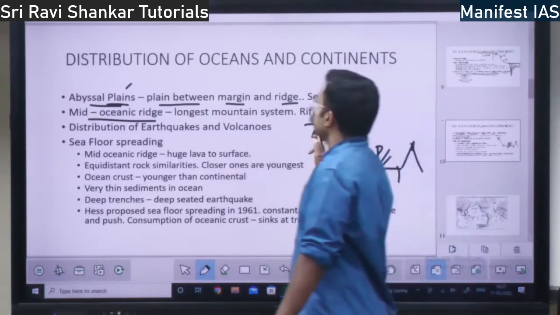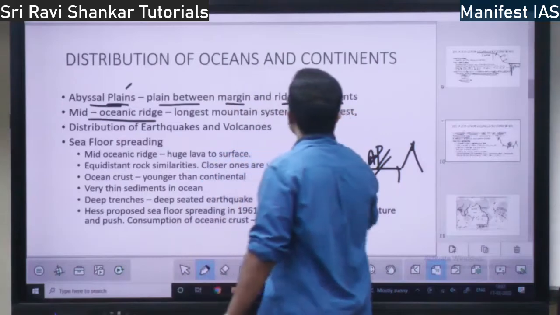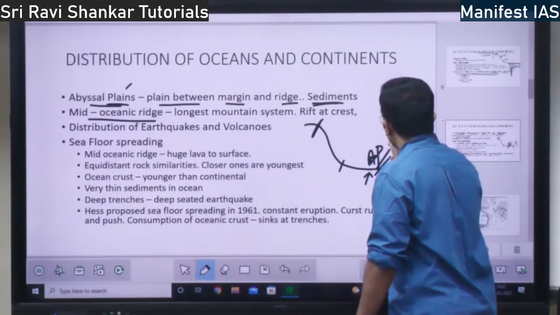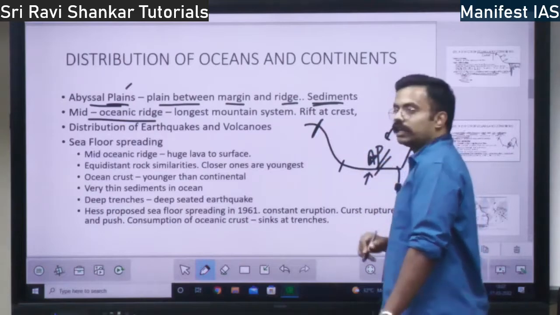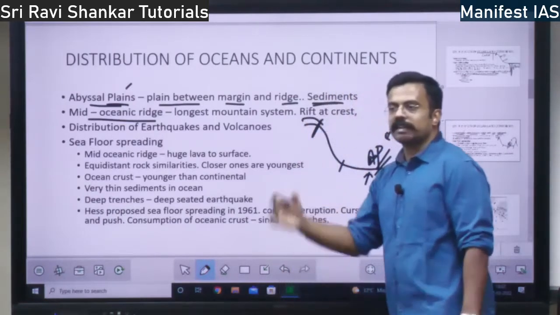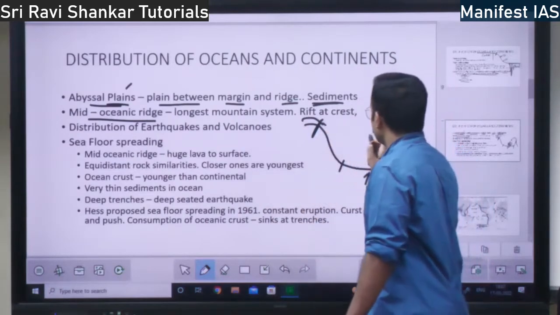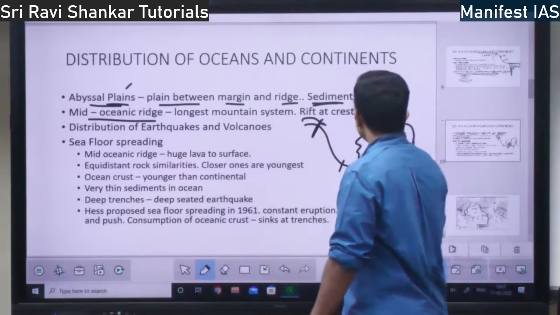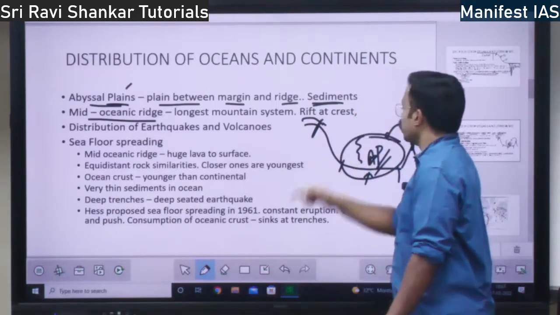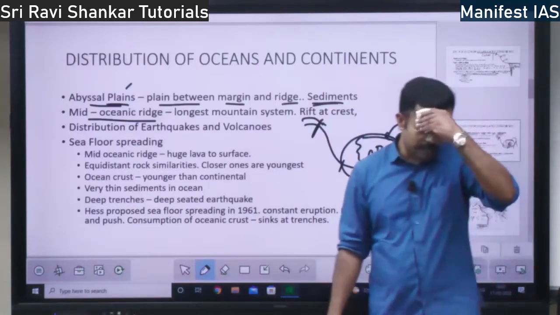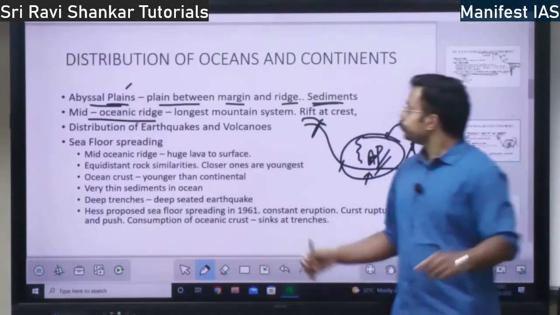So what will be there? Sediments. From the mid-oceanic ridge volcanoes will erupt and sediments will get deposited, and also from the continents, rivers and everything will bring sediments that get deposited here. Because of both these things, in the abyssal plain there will be a lot of sediments, right? This is a place for sediments, abyssal plains.